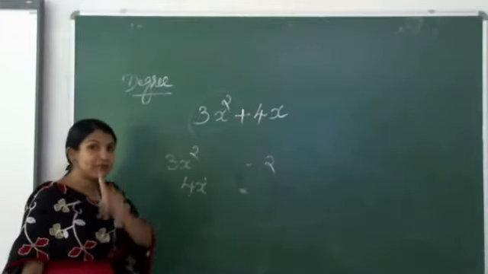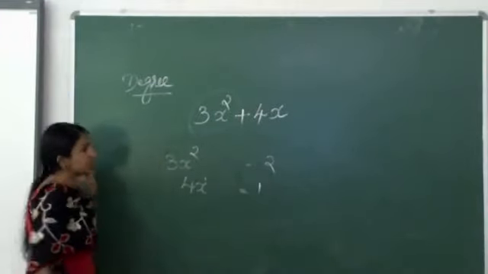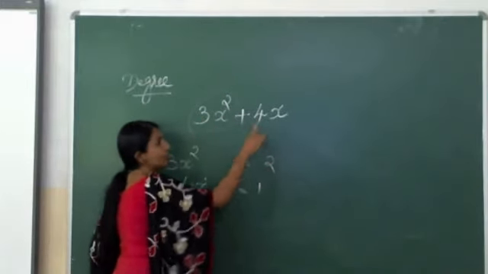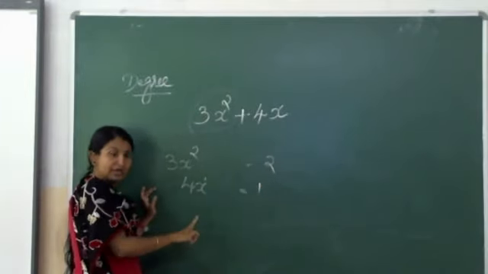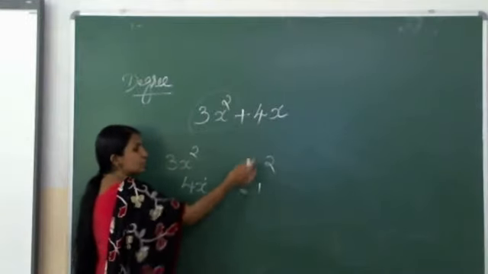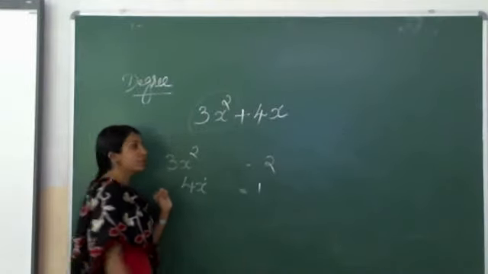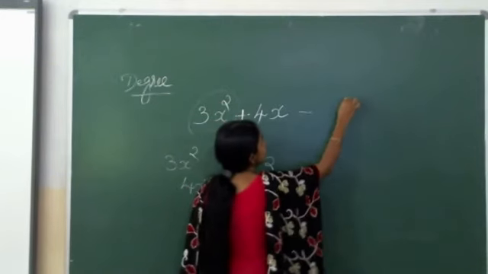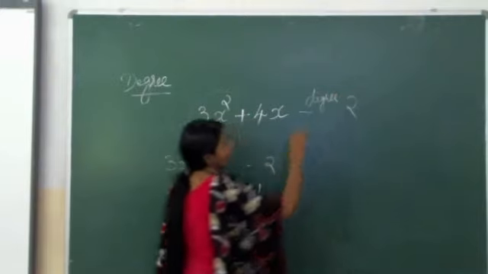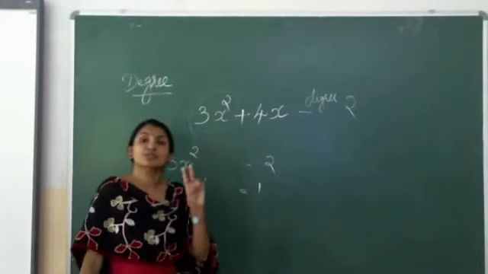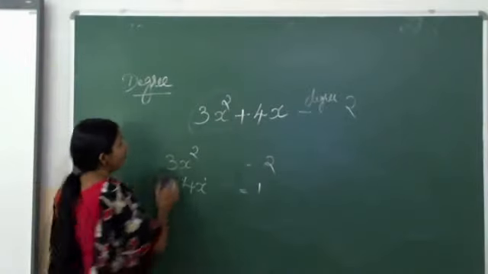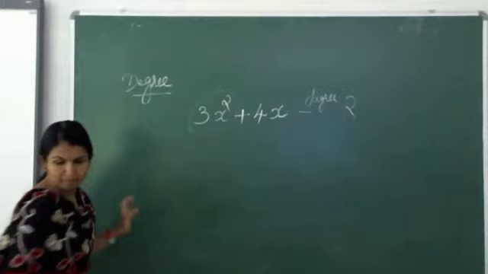So 3x square term, its power is 2 and 4x power is 1. So the degree of this polynomial is, which is the biggest one, 2 or 1? It is 2. So the degree of this polynomial is 2. The biggest one will be the degree of that polynomial.